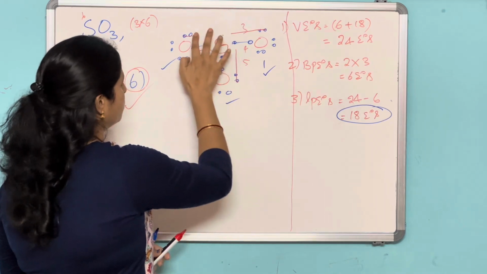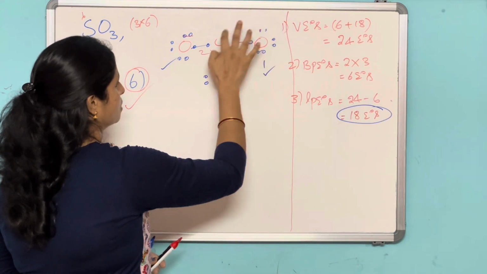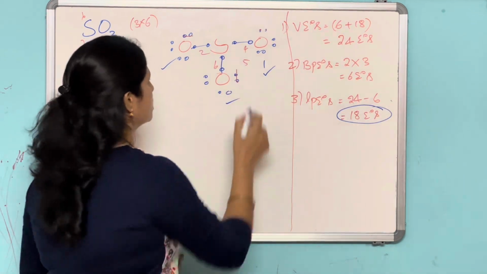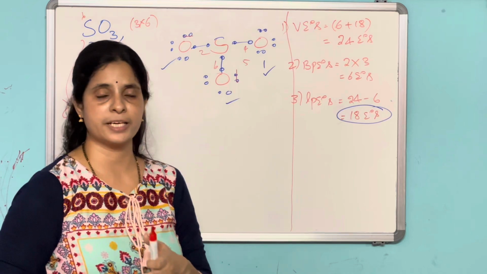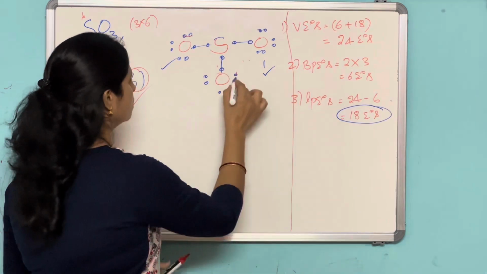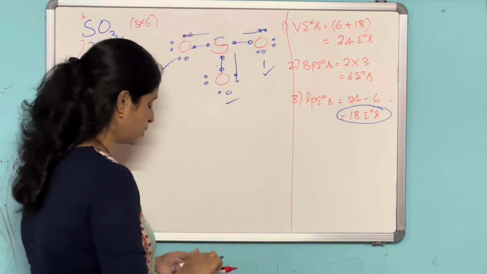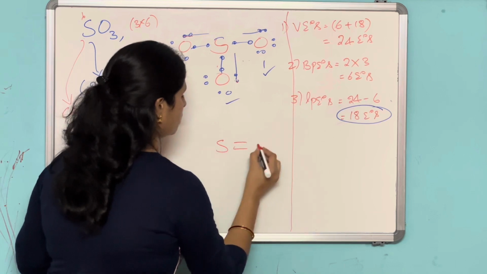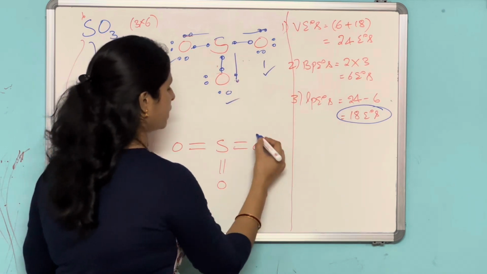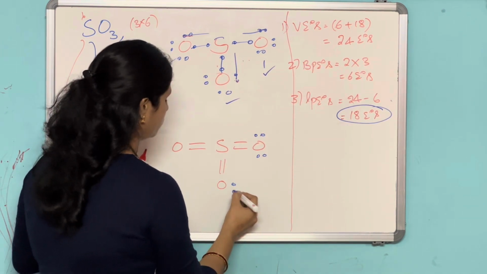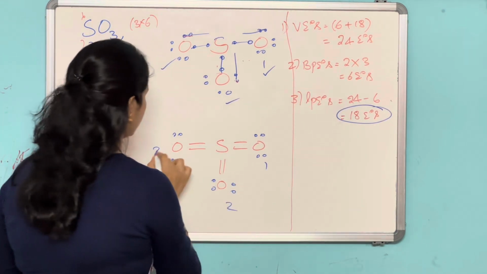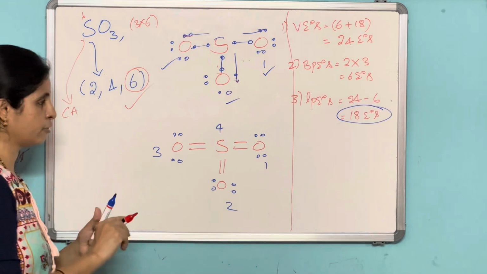Okay, the central atom can have more than 8 electrons. This is the point I want to discuss now through this video. The central atom can exhibit a maximum covalency. So now the Lewis dot structure for SO3 is this one. Now write down the lone pairs: 1, 2, 3, 4, 1, 2, 3, 4, 1, 2, 3, 4. Now one by one, for each oxygen and for this sulfur also, you calculate the formal charge.